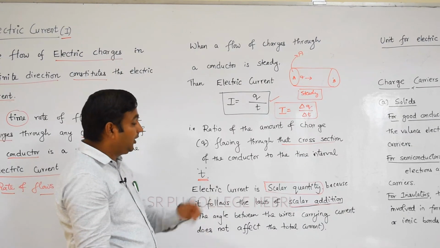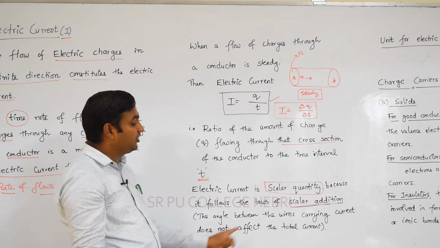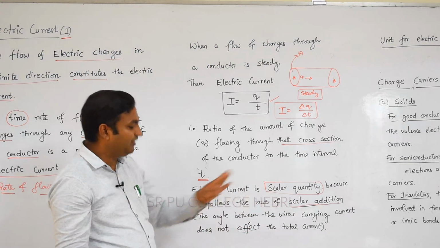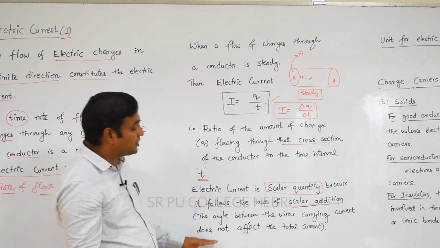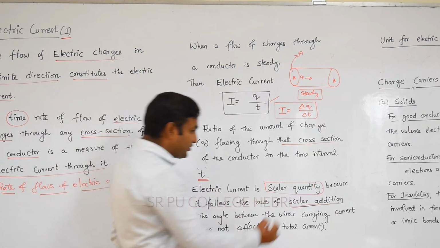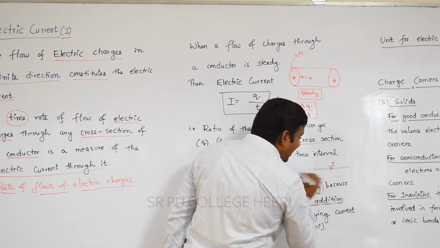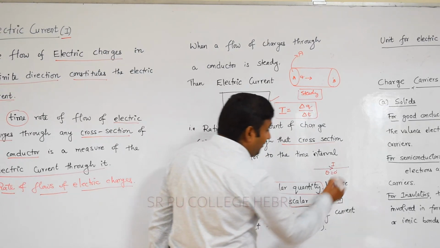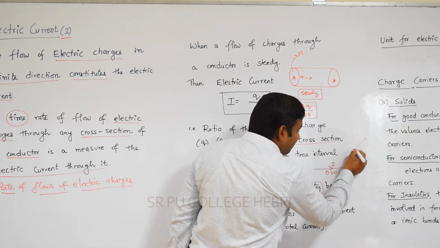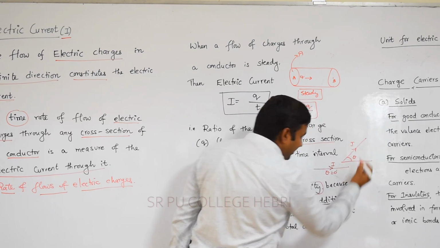The angle between wires carrying the current does not affect the total current. The reason is, if I consider a wire carrying a current in this direction, the angle subtended is theta equal to 0. If I take a wire like this, the angle subtended by the direction of current is theta.